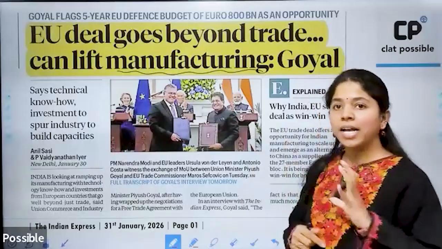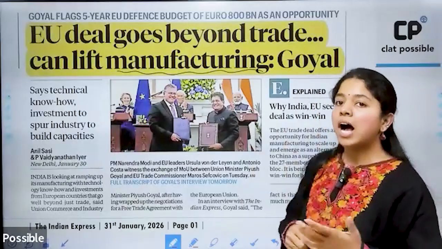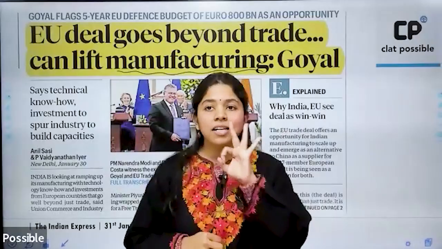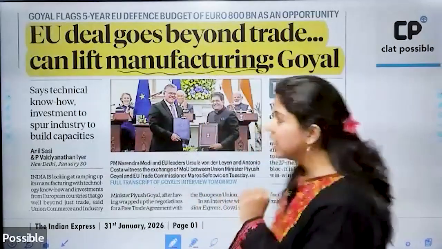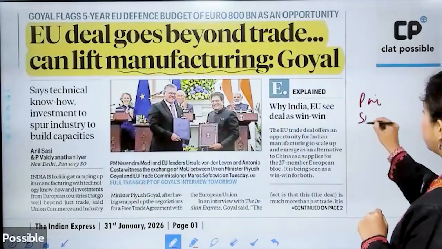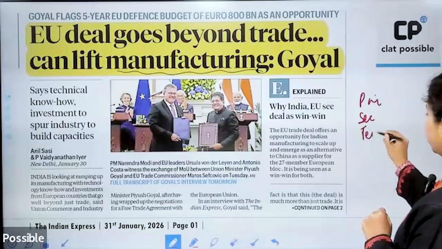The entire economic activities in the country are broadly classified into 3 major sectors. The 3 being the primary sector, secondary sector, and the tertiary sector.